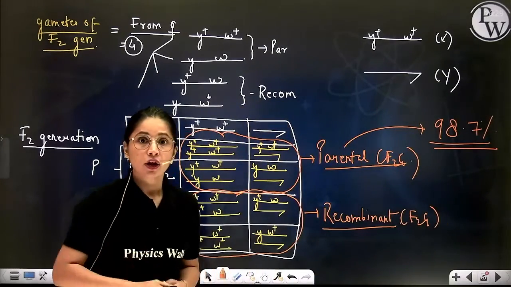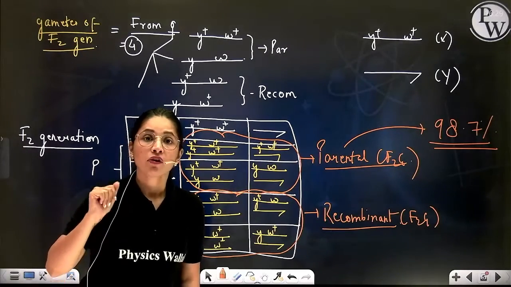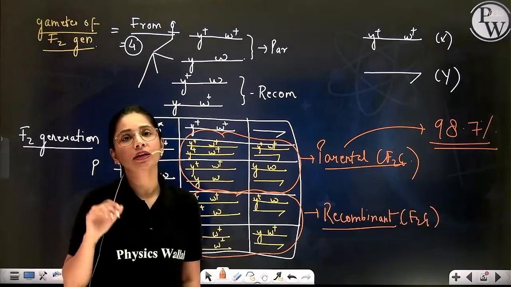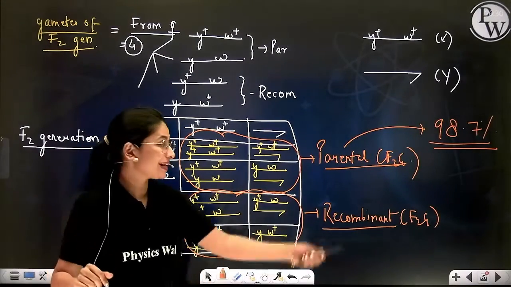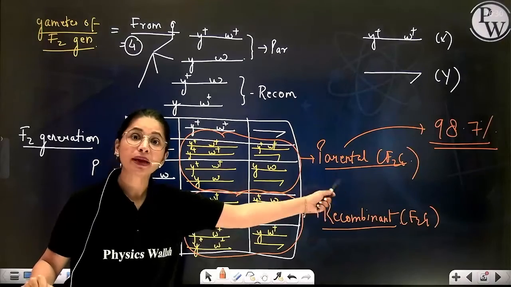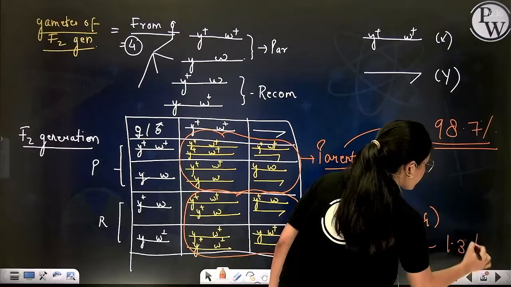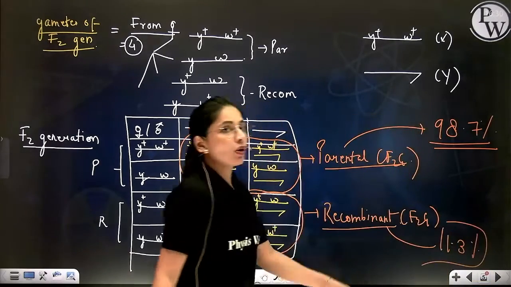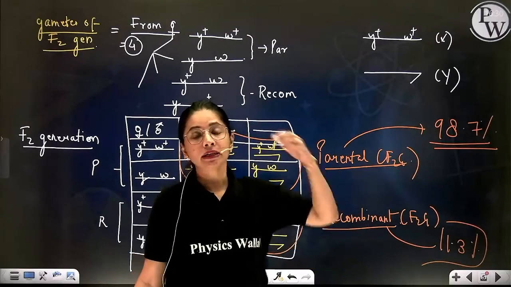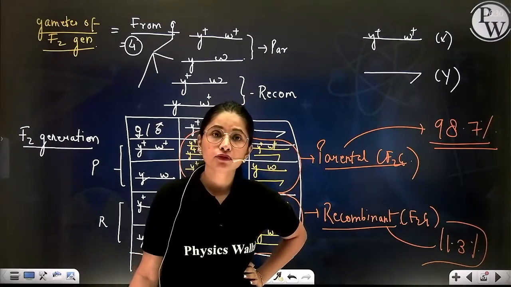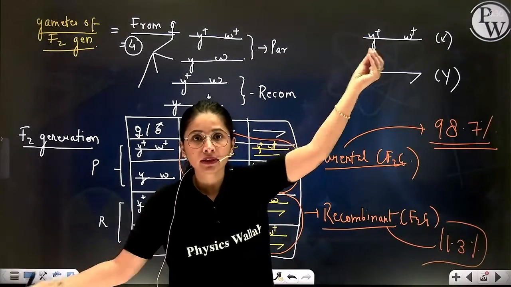That means whatsoever offspring were coming out in the F2 generation had parental combination only. 98.7% of the offspring in the F2 generation were of parental type, whereas only 1.3% of the offspring had the recombinant type of combination. Where 98.7, where 1.3, there is no match.